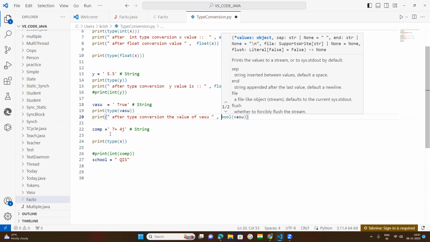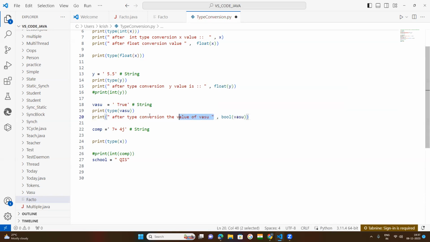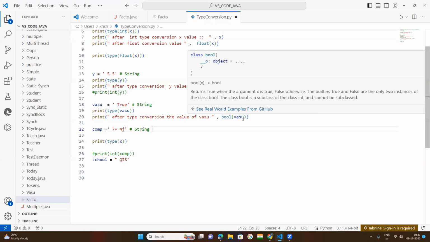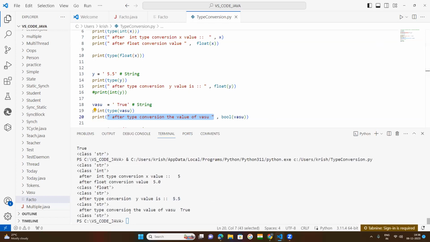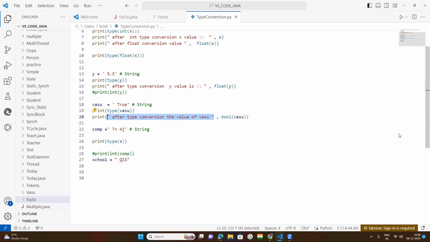Now this is a string type of data. By this bool function, this string is converted into a boolean value. So in front of that I kept a string. So you will get this text: after type conversion, the value of Vasu is true. True is a Boolean value, no?